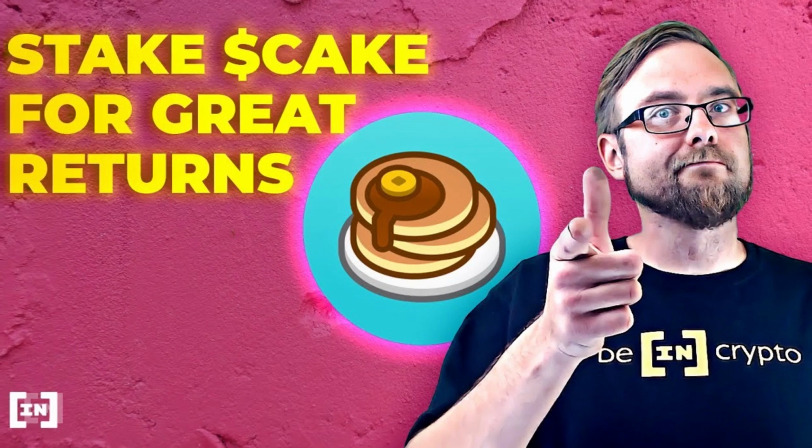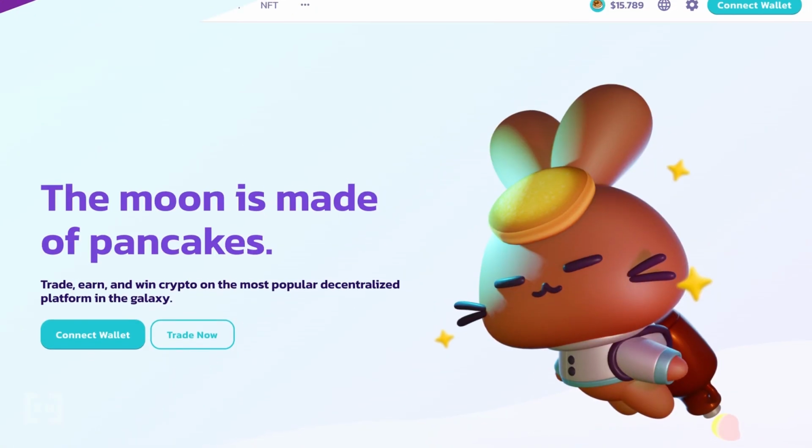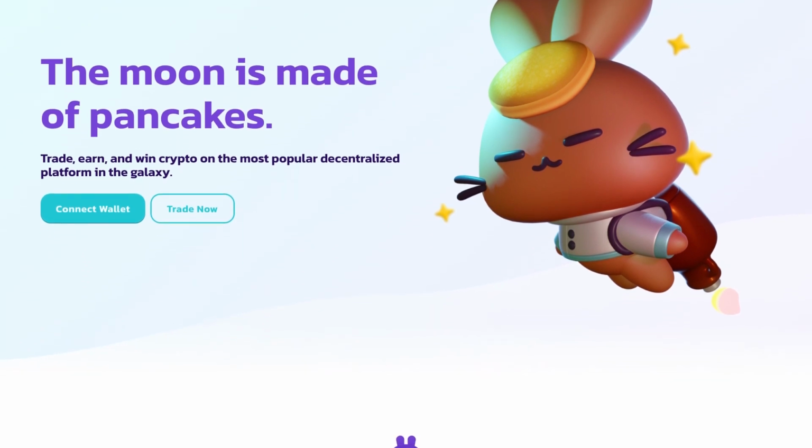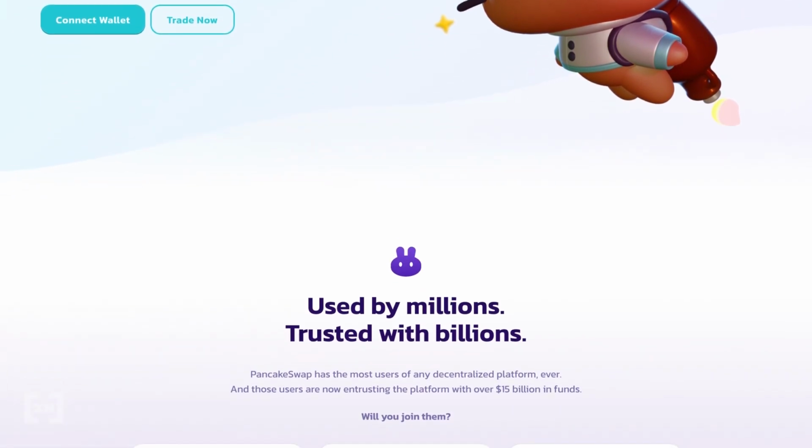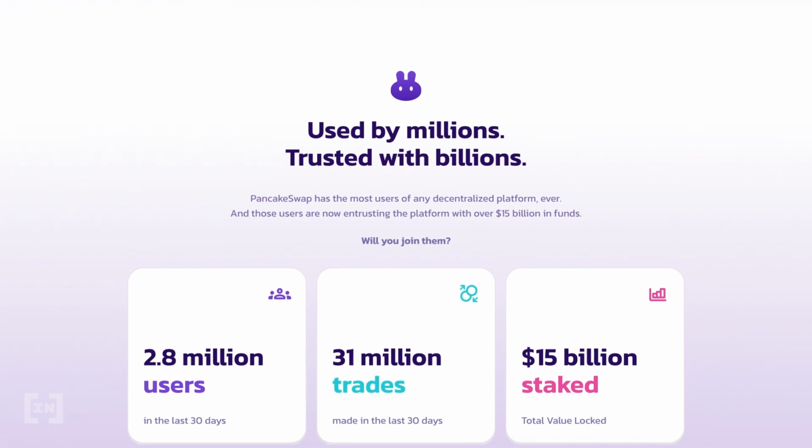Hosted on the Binance Smart Chain, this is another platform that we do a much deeper dive into in another video, so definitely check that out if you want to know more. Basically, PancakeSwap offers a good range of liquidity providing as well as yield farming opportunities that can generally be accessed with just a few clicks. The interface is clean, aesthetically pleasing, and pretty easy to understand. If you're new and you want to take your first steps, PancakeSwap's a good place to start.